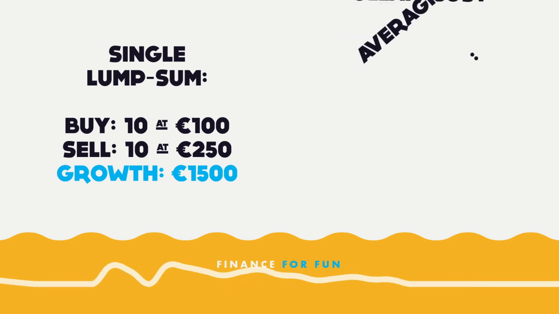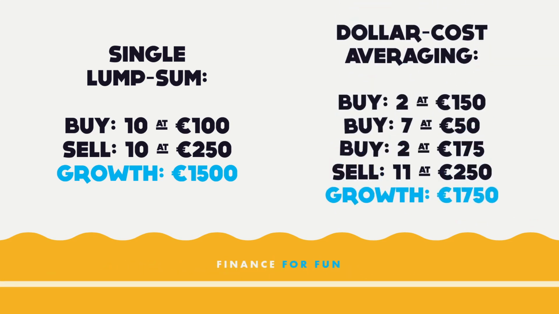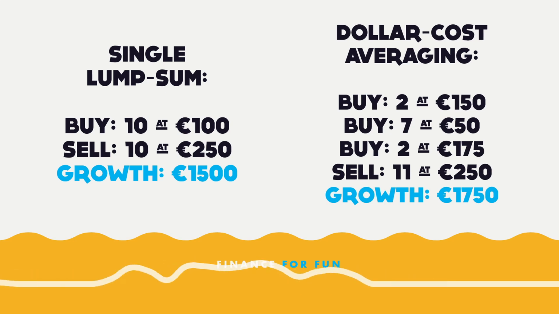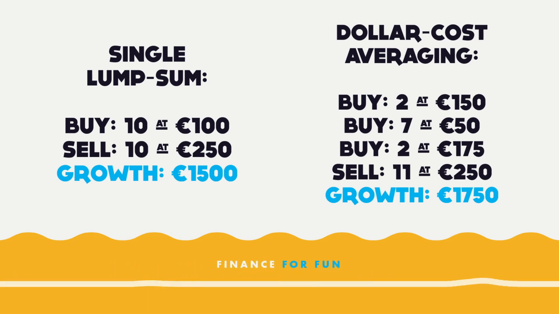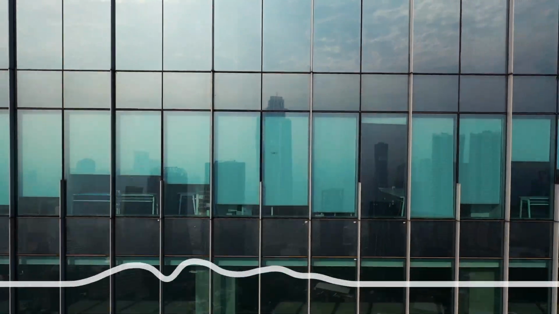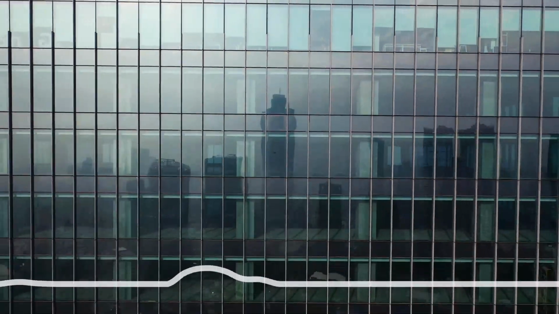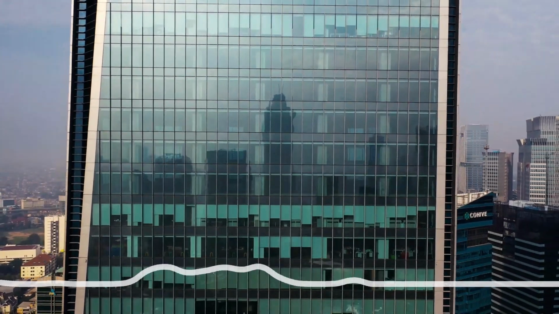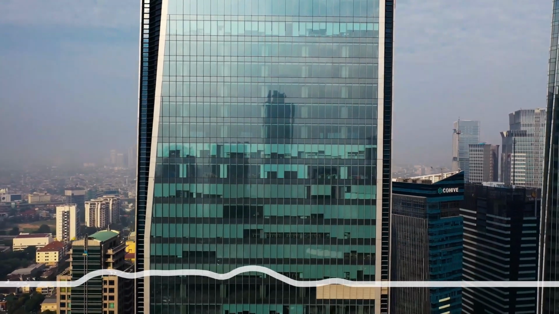In our dollar cost average scenario, we buy at 3 different moments. Each time we spend around a third of our €1,000 to purchase however many assets that gets us. As you can see, we ended up paying more for our assets than in our lump sum scenario for 2 of 3 transactions. However, because we spend a fixed amount of money every time, this leads to us buying more of the asset when the prices are lowest. We end up with 11 assets in total, leaving us with a healthy profit of €1,750, more than our lump sum scenario. We have successfully used dollar cost averaging to make market volatility play in our favor and improve our financial results.